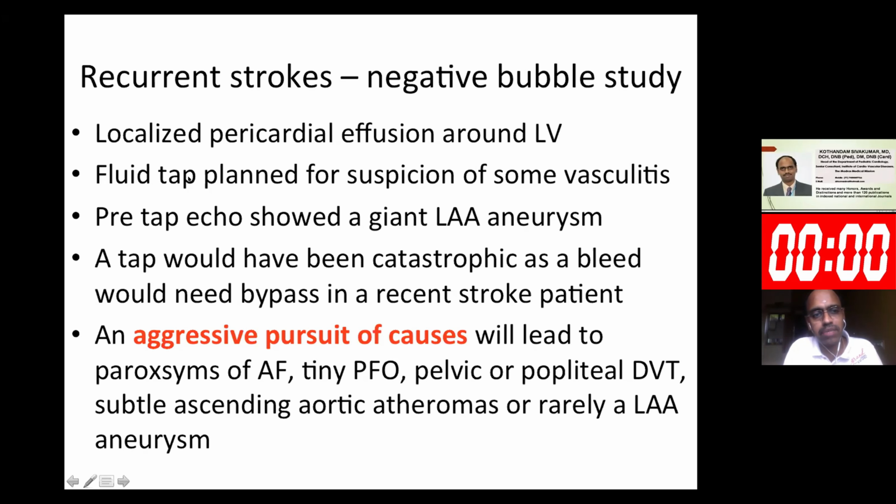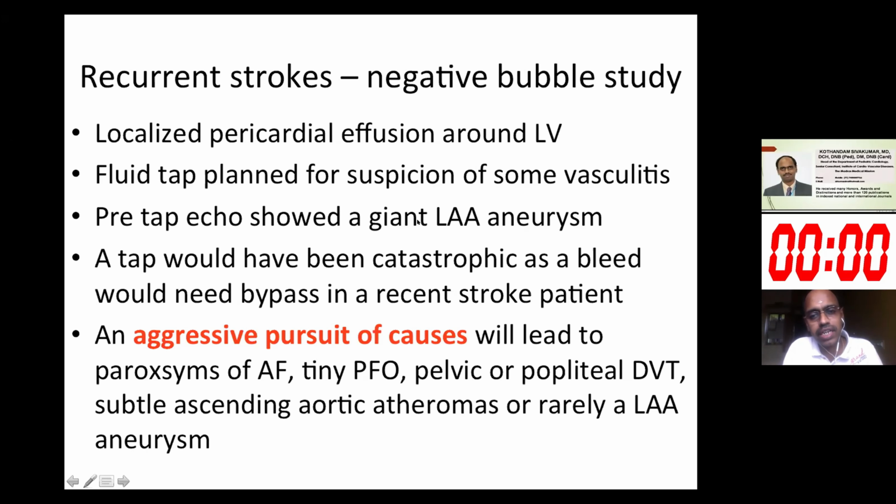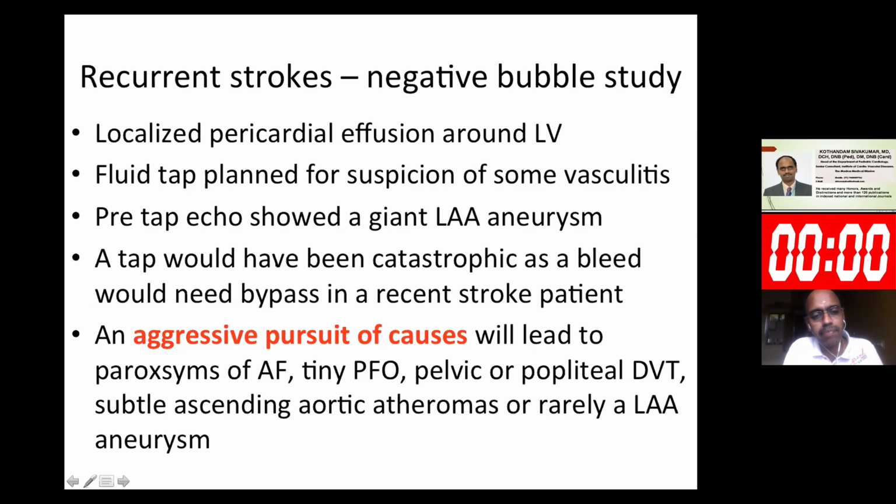A pre-fluid tap echocardiogram demonstrated a giant left atrial appendage aneurysm. A tap would have been catastrophic, because if there had been a bleed and we needed to open the chest for controlling the bleed, we would have needed bypass, and cardiopulmonary bypass on heparin in a patient with a recent stroke 1 week ago would have been catastrophic.